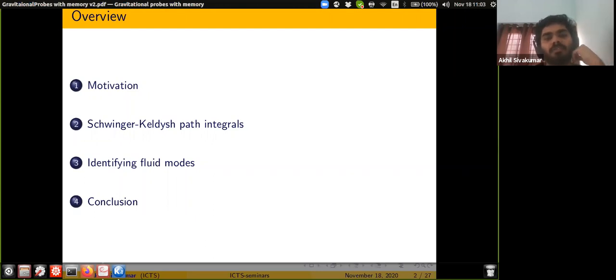Then I will try to explain Schwinger-Keldysh path integrals, and I will give two perspectives for the Schwinger-Keldysh path integrals from either side of the AdS-CFT duality. And then we will talk about how to identify the relevant degrees of freedom in the low energy effective description we are looking for, and then we will conclude.